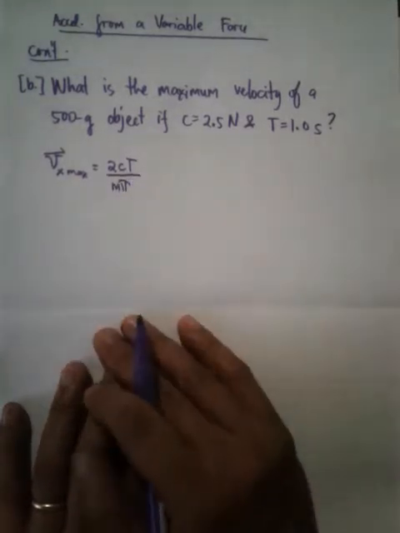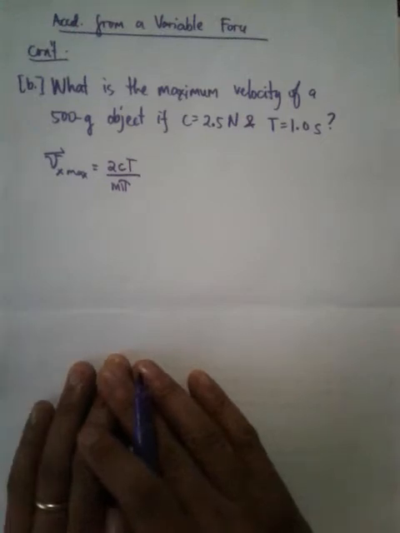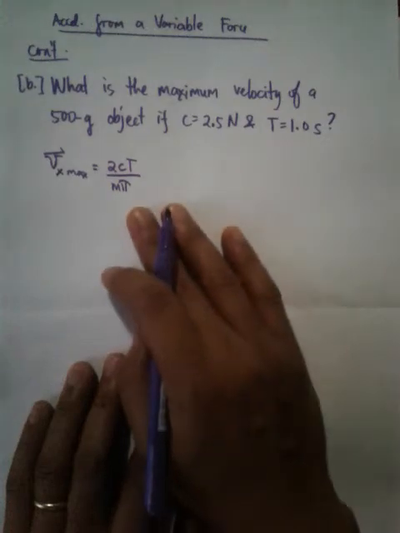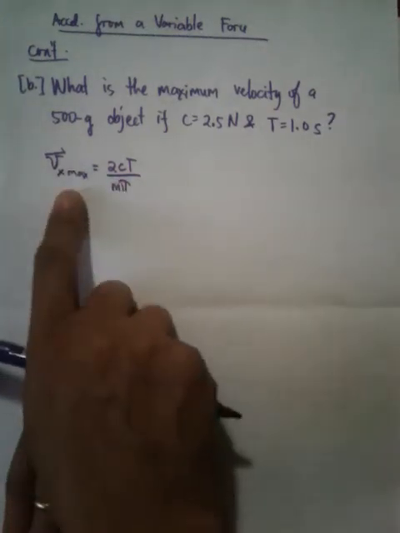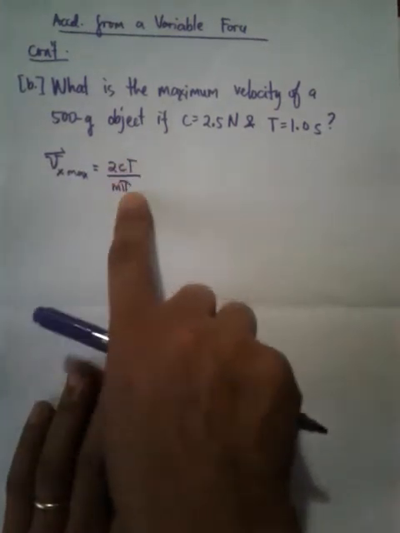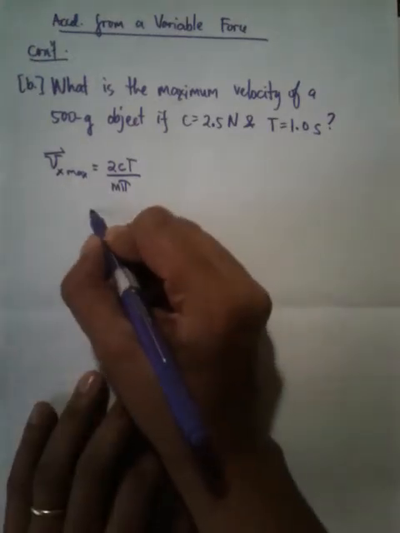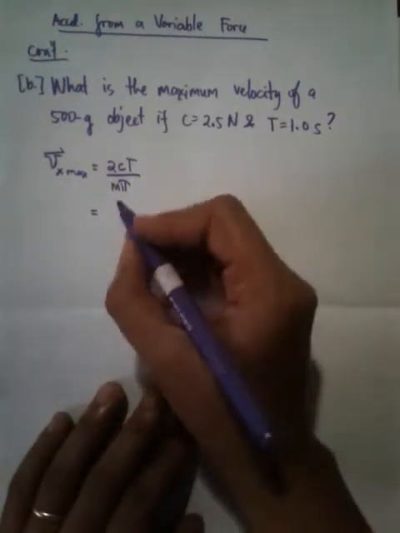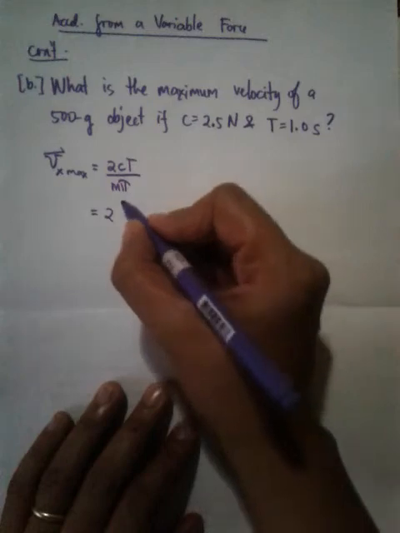So, actually, question B is mathematically very simple, pero conceptually, kailangan mo pa ring mag-analyze para ma-realize mo na ito yung gagamitin mo na equation.